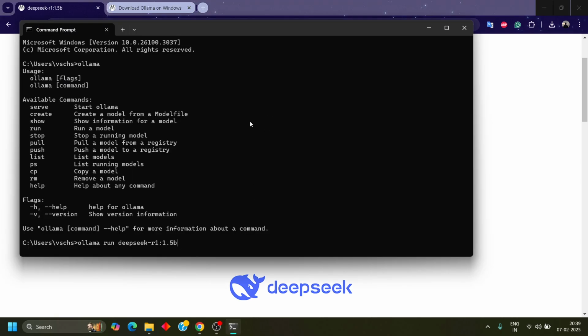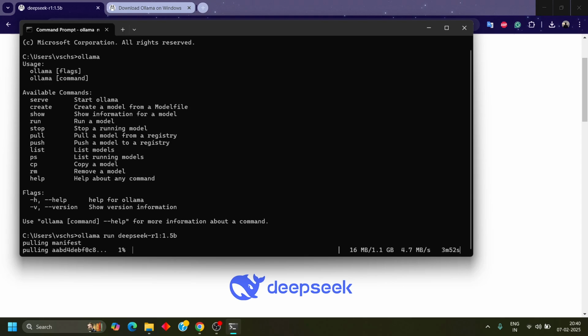So I'll simply copy paste the entire thing and then it will start downloading. And once the download has been completed, we can start interacting with this model. Let it download.